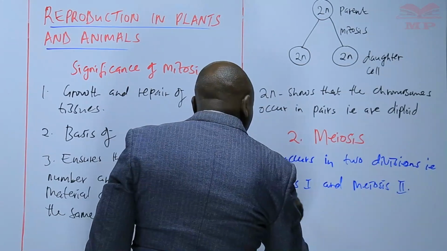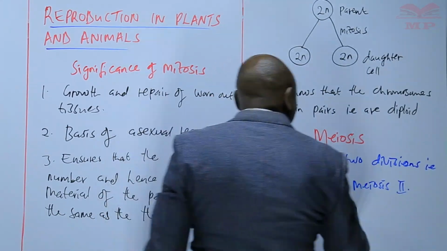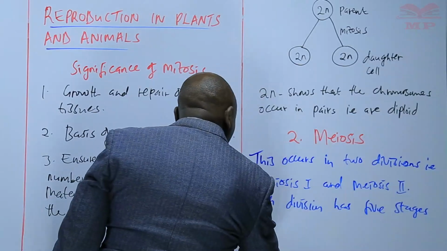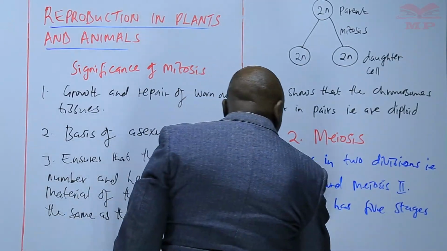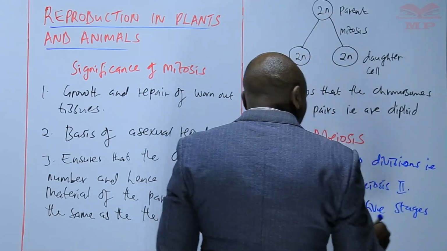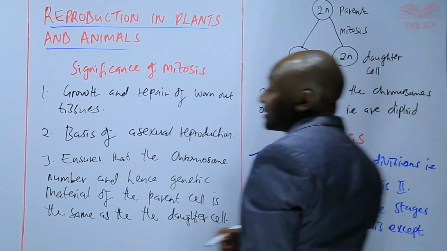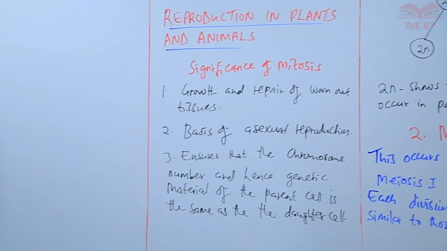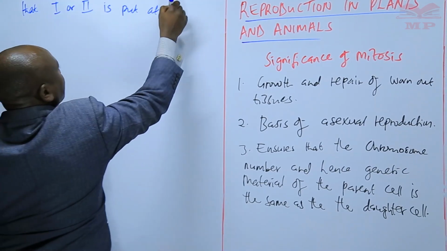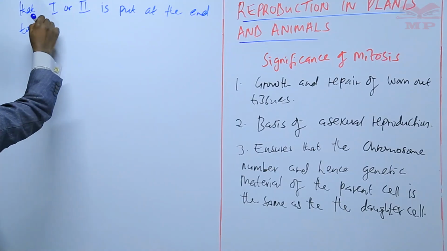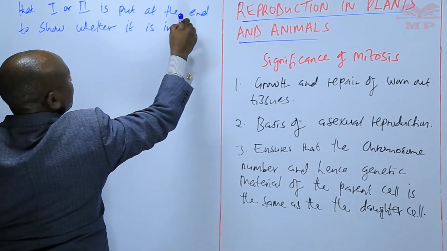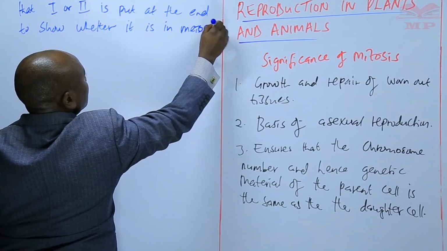Each division has 5 stages, similar to those of mitosis, except that one or two is put at the end to show whether it is in meiosis 1 or 2.